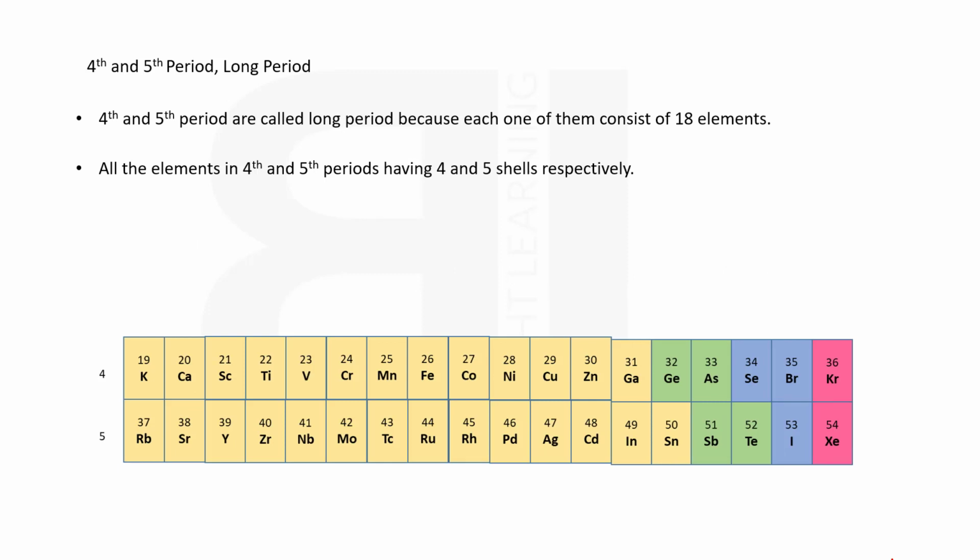Fourth and fifth periods, long periods. The fourth and fifth periods are called long periods because each one of them consists of 18 elements. All the elements in the fourth and fifth periods have 4 and 5 shells respectively. You should notice that every period starts with an alkali metal and ends at a noble gas.